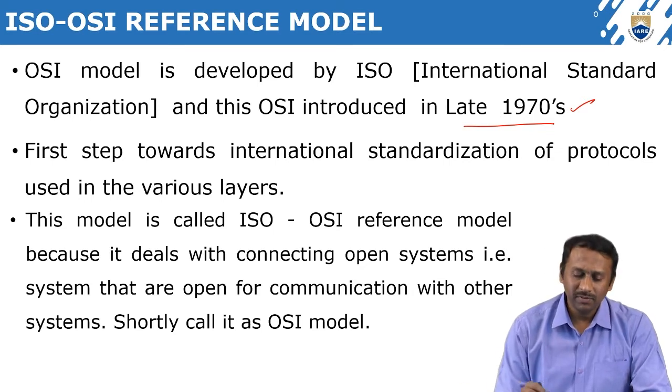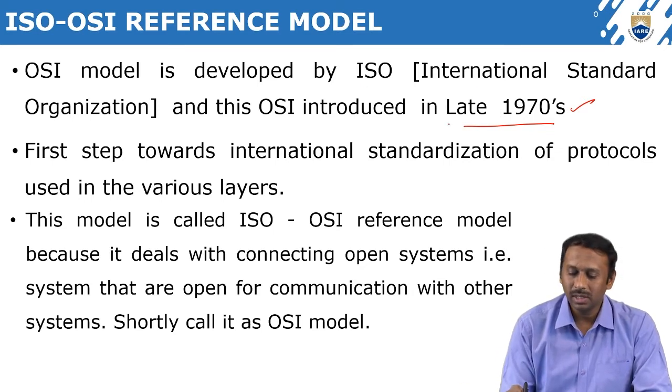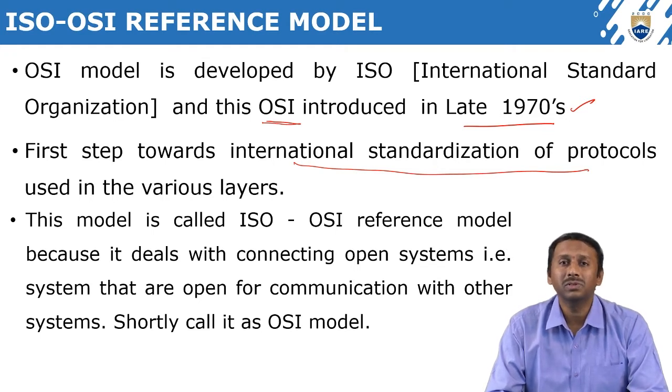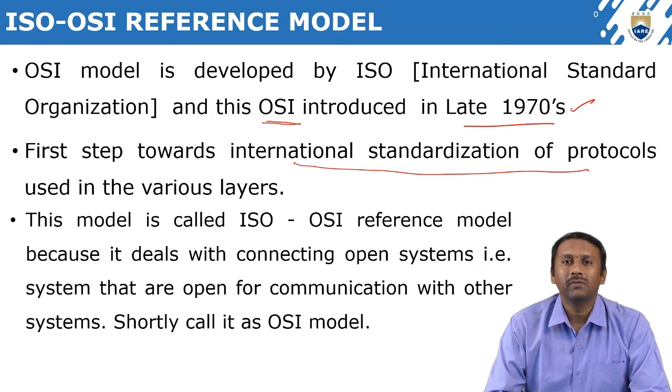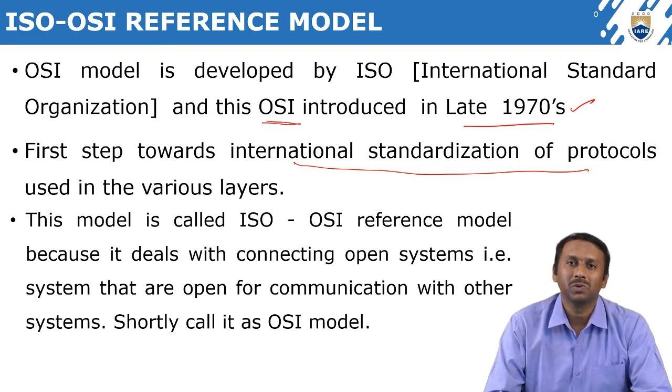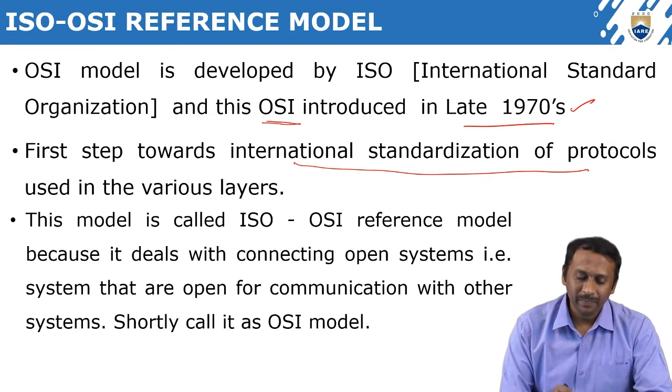In OSI, for the first time, they introduced internationally standardized protocols. Earlier, they may have used some ISO standardized protocols and some not, but from here onwards they use only ISO standardized protocols.